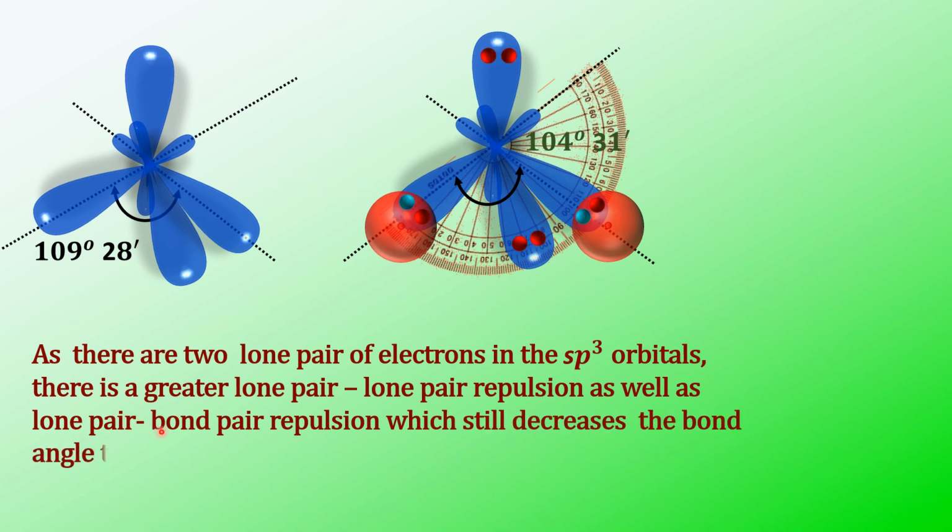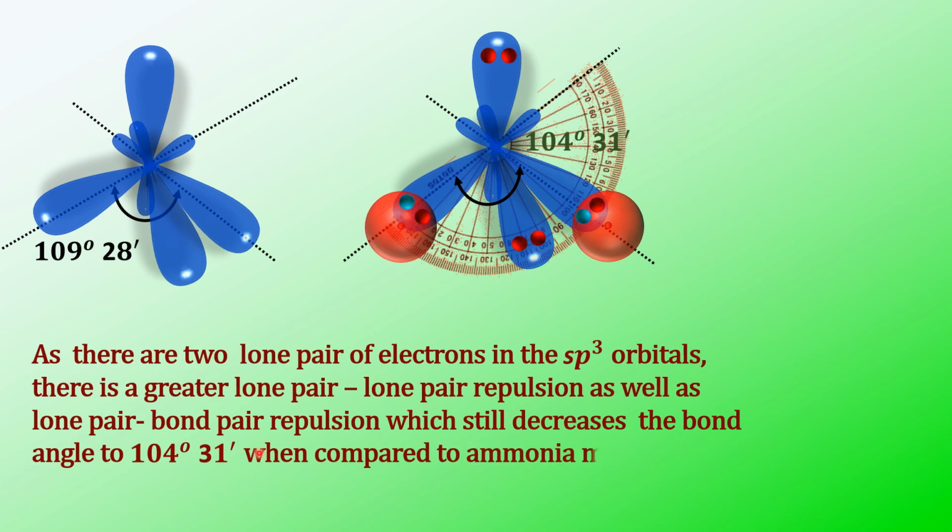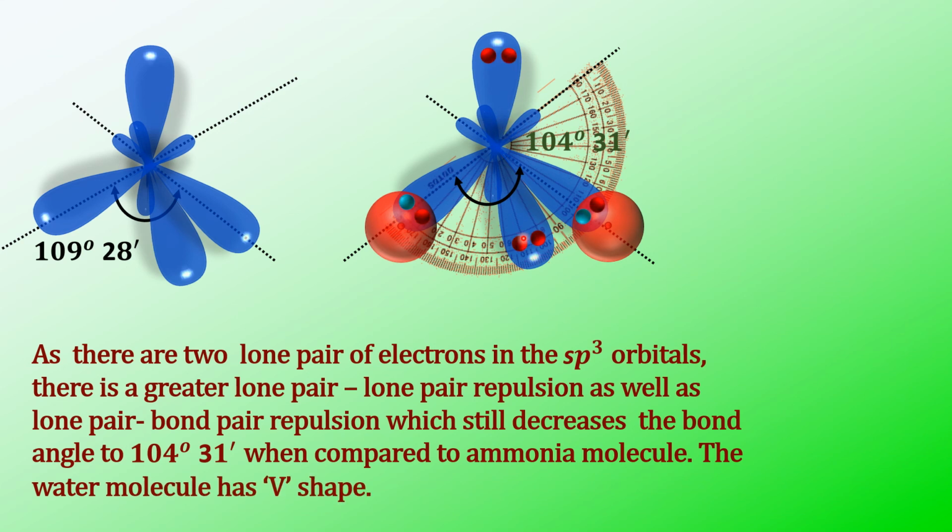Because there you find only lone pair-bond pair repulsions, but here you will find lone pair-lone pair as well as lone pair-bond pair repulsions. So because of these repulsions, there will be a greater decrease in the bond angle from 109 degrees 28 minutes. So the angle has been reduced to 104 degrees 31 minutes. And the shape you find is an angular shape. Otherwise you can call it a V shape. Most generally we'll call it an angular shape.